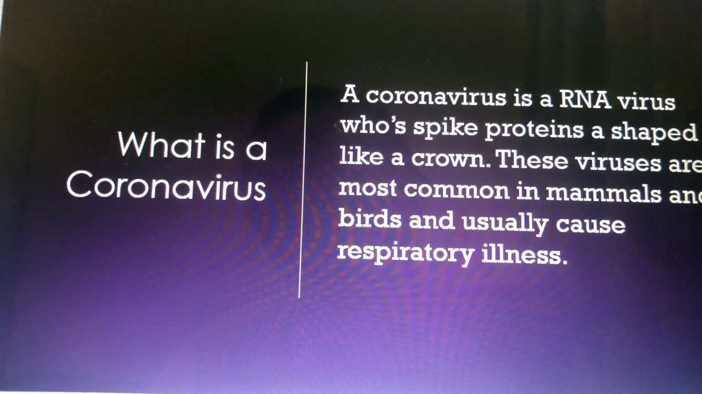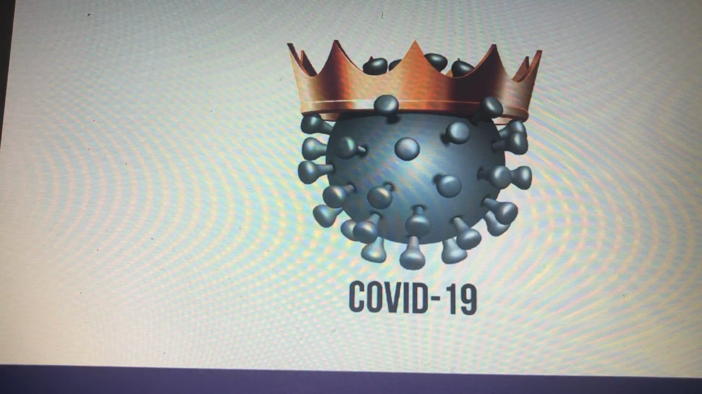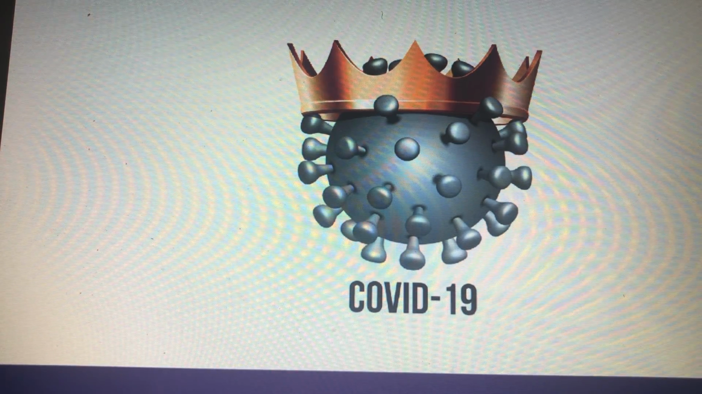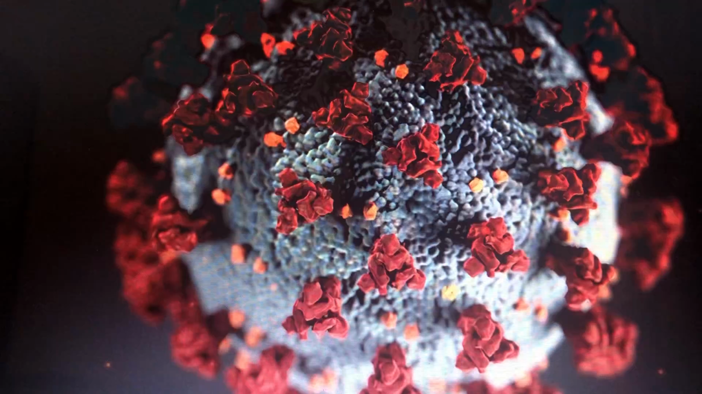A coronavirus is a virus whose genetic material is coded in RNA, and the main defining feature of these viruses is that the spike proteins found in them are shaped like a crown. This picture puts emphasis on the shape of that spike protein being like a crown, as it plays an important role in how this treatment was developed, and also in how the virus is able to infect our cells.